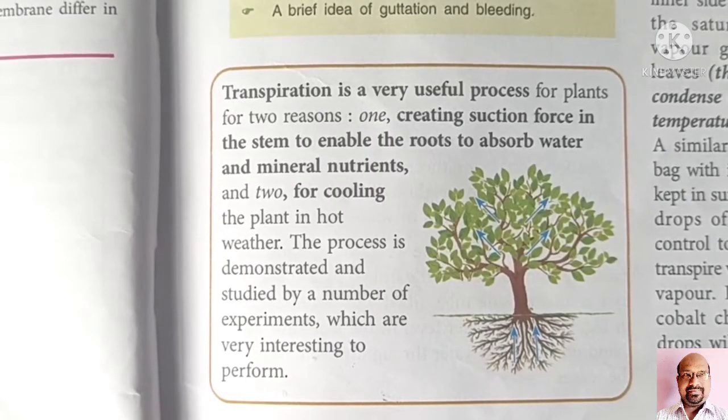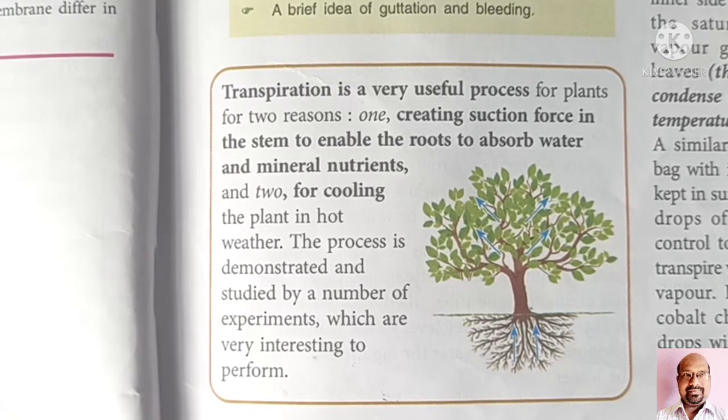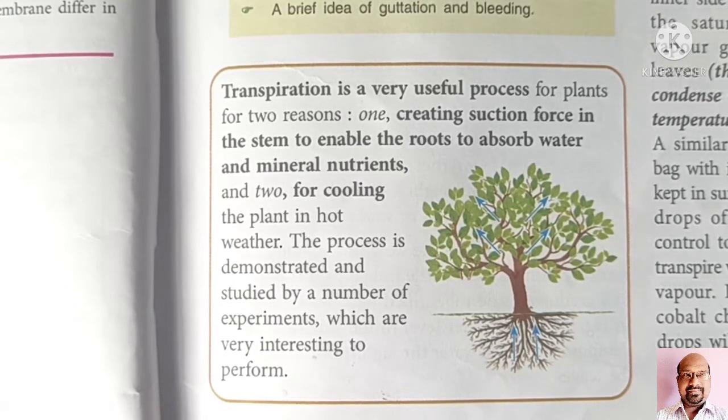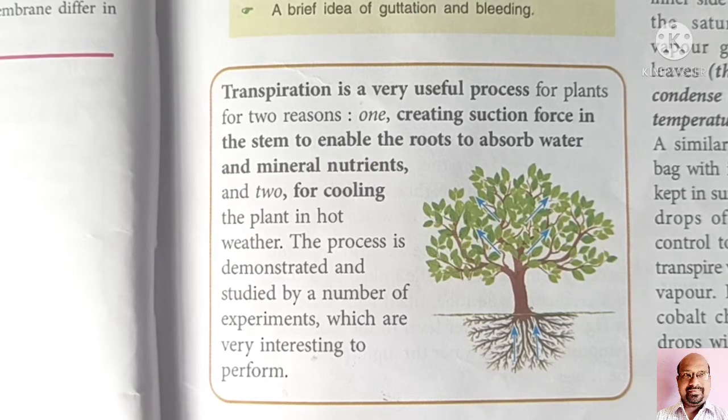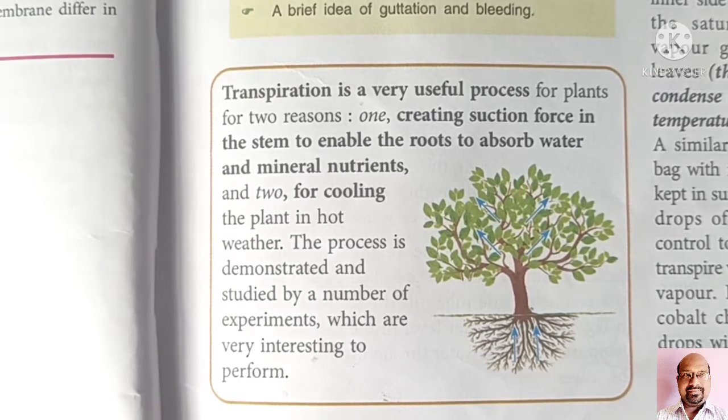Now we will talk about the importance of transpiration for the plants. Transpiration is very important for the plants because it helps in building suction force, which enables the root to absorb water and mineral nutrients from the soil. Secondly, it also provides a cooling effect to the plant.